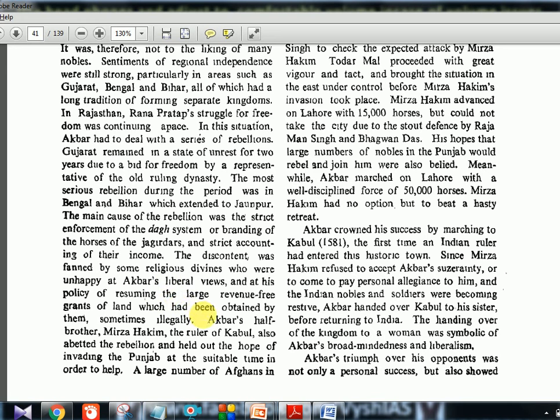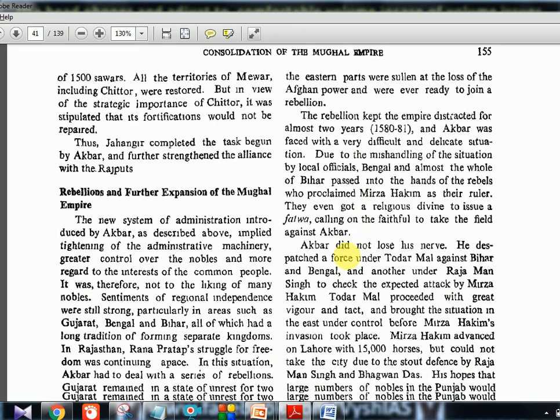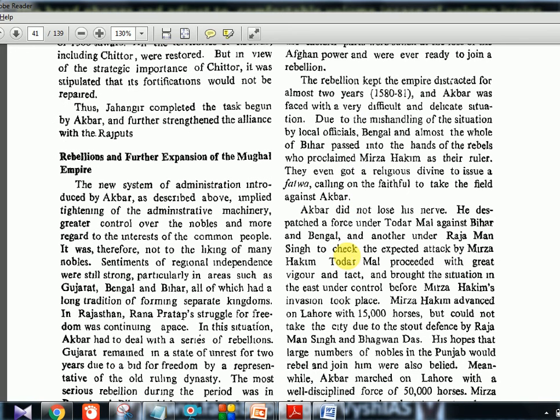Now Akbar's half brother Mirza Hakim, the ruler of Kabul, also abetted the rebellion and held out the hope of invading the Punjab at the suitable time in order to help. A large number of Afghans in the eastern parts were sullen at the loss of the Afghan power and were ready to join a rebellion. So the Afghan region also, rebellion is happening. They are just mentioning here and there that rebellions are happening, and people were opposing Akbar or were not happy with how Akbar was treating them. It's not the common people, it's all the nobles who are unhappy.